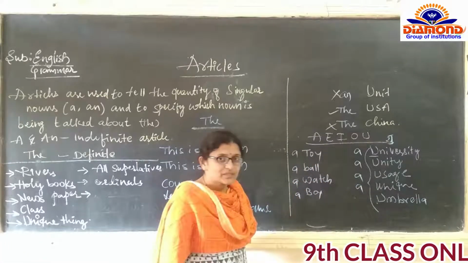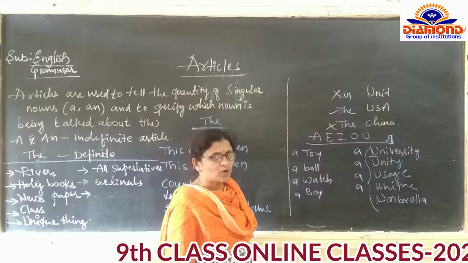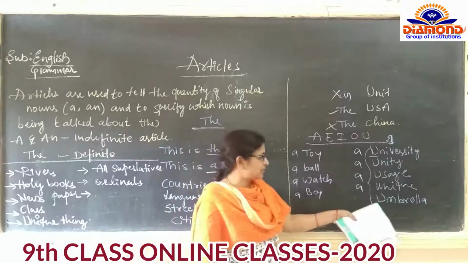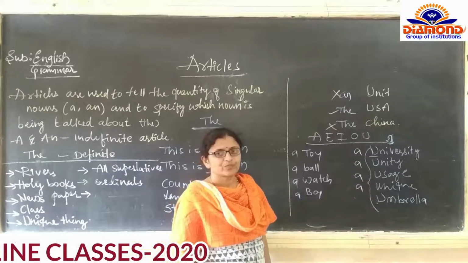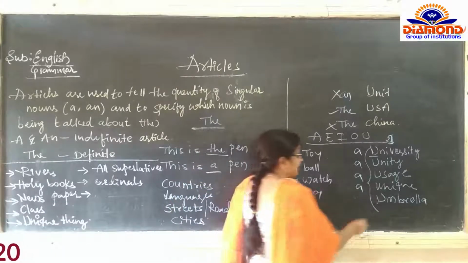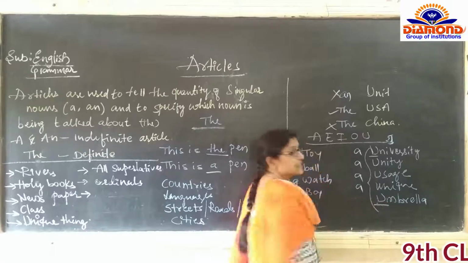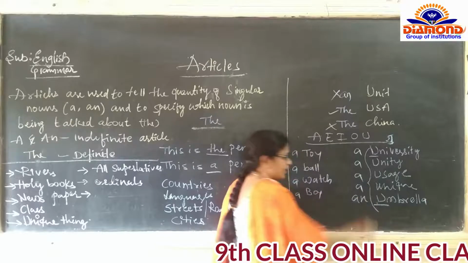And last comes umbrella. Is it giving the same sound? No. In umbrella there is an 'uh' sound. So we are going to call it an umbrella.